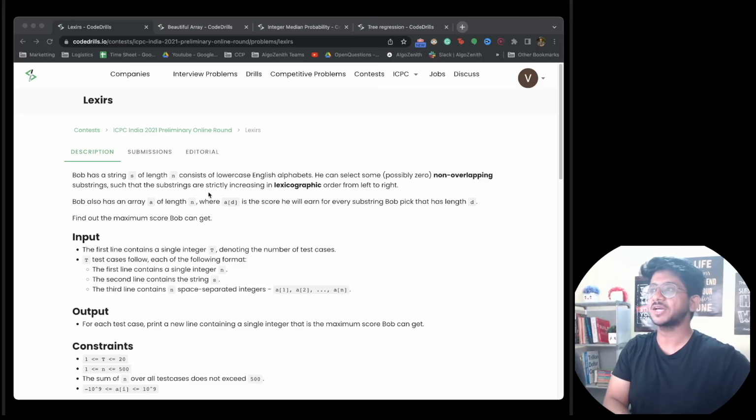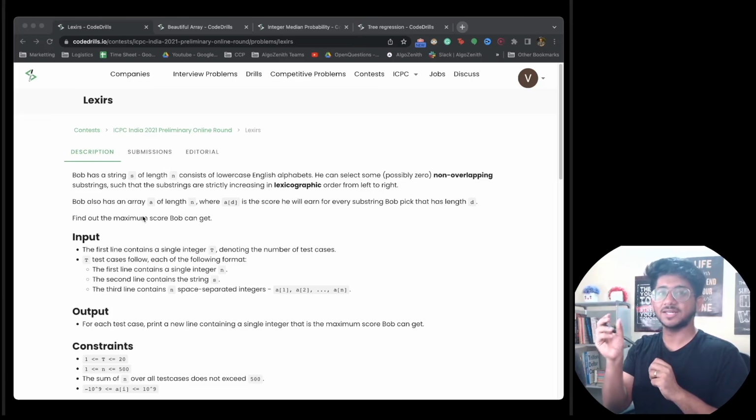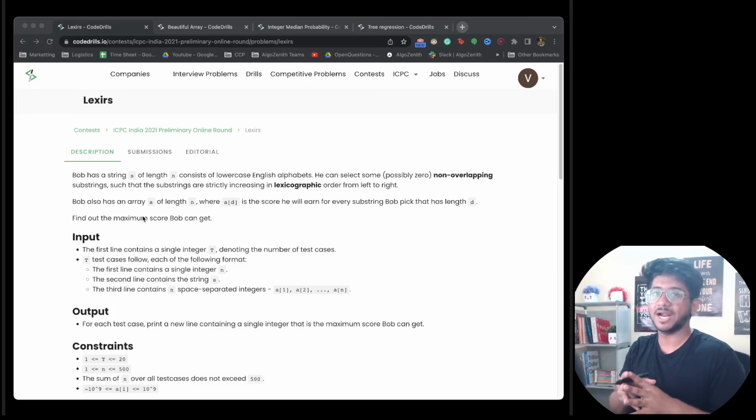For this one, what we are given is that we have to choose substrings out of the strings. The first thing that we have to ensure is that every substring that you take is increasing in its lexicographical order, number 1. Number 2 is that there is a cost, A of the length. That value would be added if you choose a string of length x. A of x would be added to the answer.